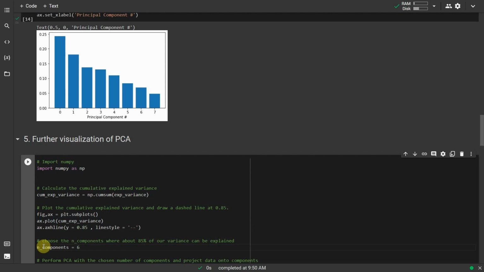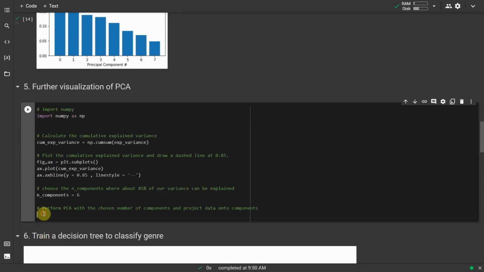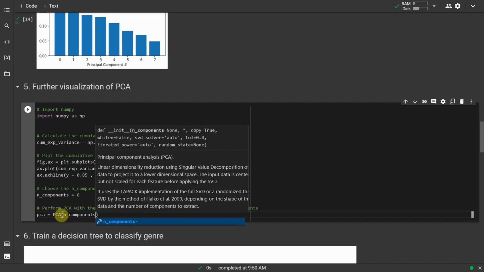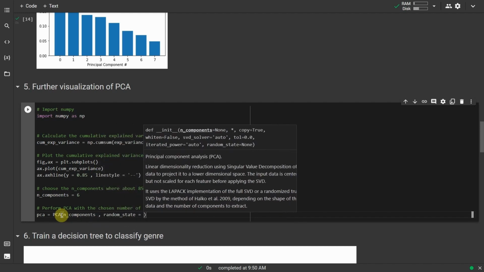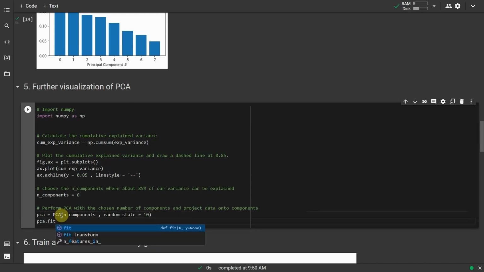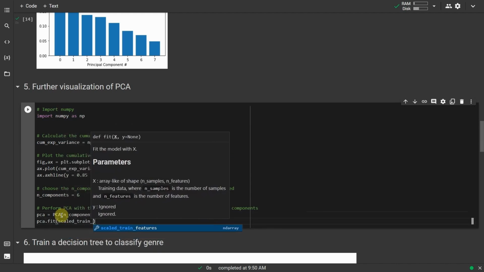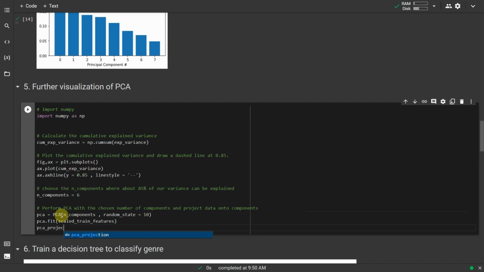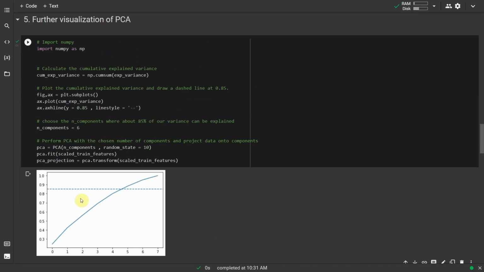Perform PCA with the chosen number of components and project data onto components. pca = PCA(n_components, random_state=10). pca.fit(scaled_train_features). pca_projection = pca.transform(scaled_train_features). Perform PCA using n_components and project our data onto these components.